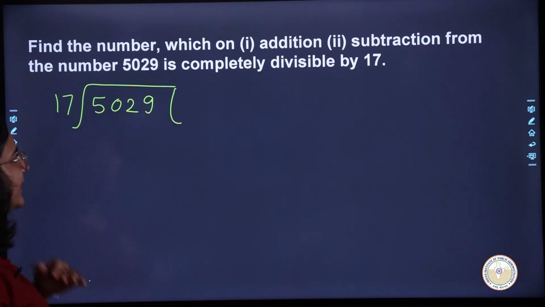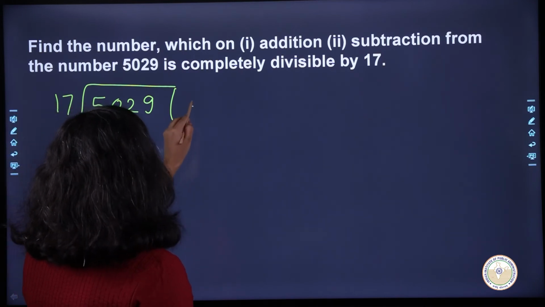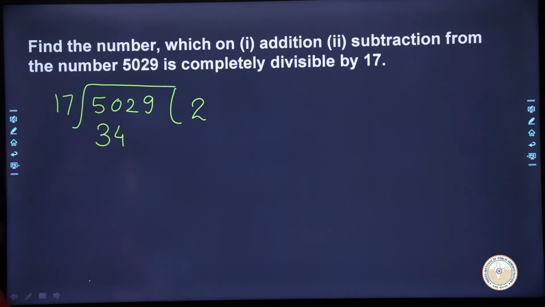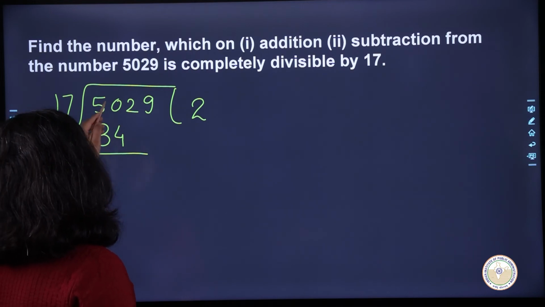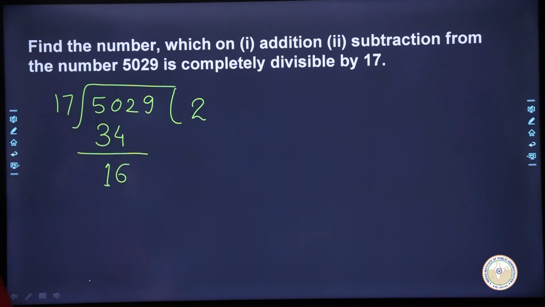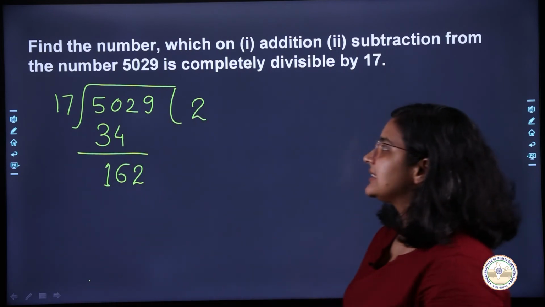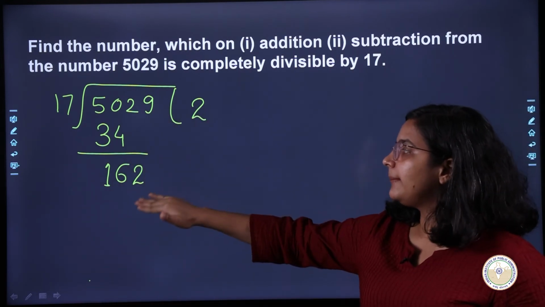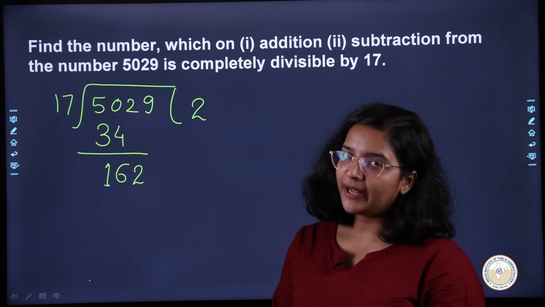So first of all we will divide this number by 17. So what do we do? 17 times 2 is what? 34. So the first number that we have here is 2. So what do I get here? If I do 50 minus 34 is 16, and then the next number will be carried down, 162. Okay. Now I have to see 17 times how much I should do so that I get closest to 162. So it seems like we have to multiply it by 9.